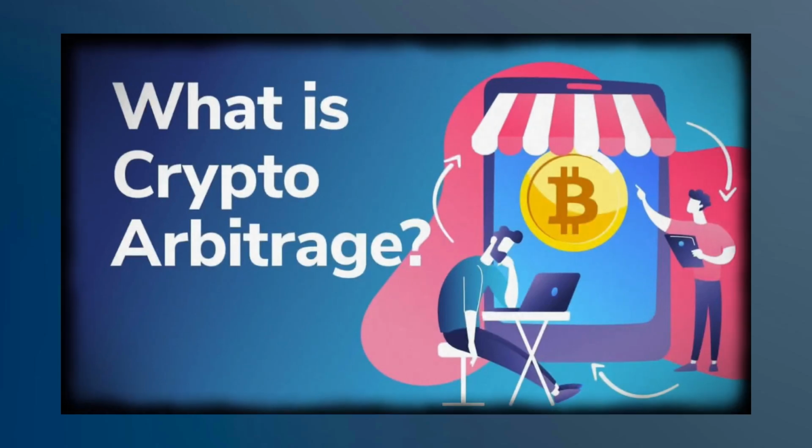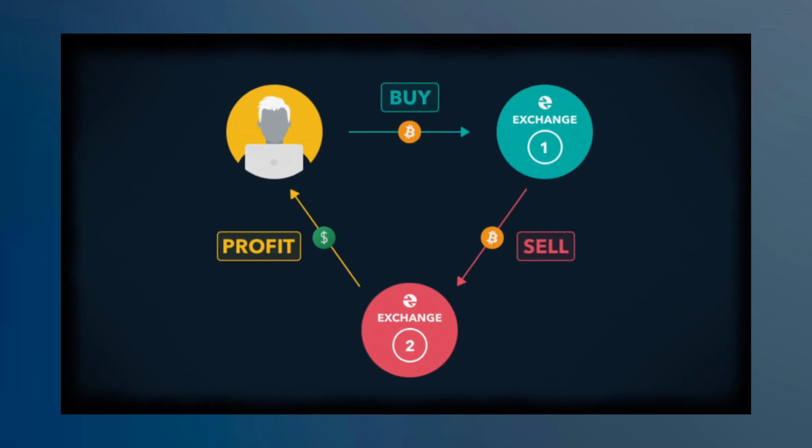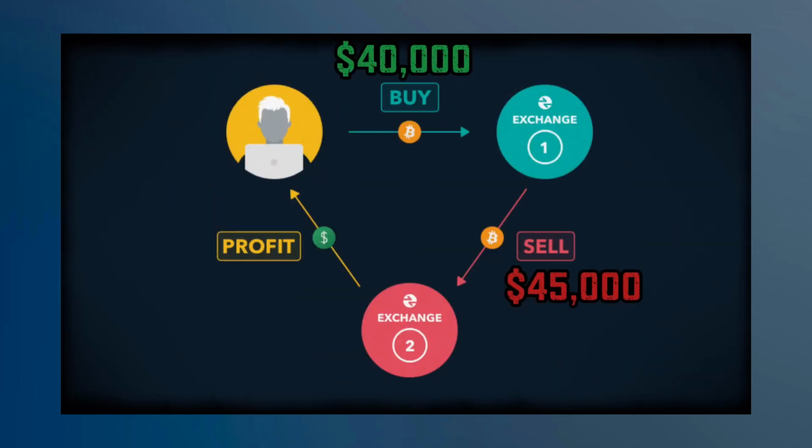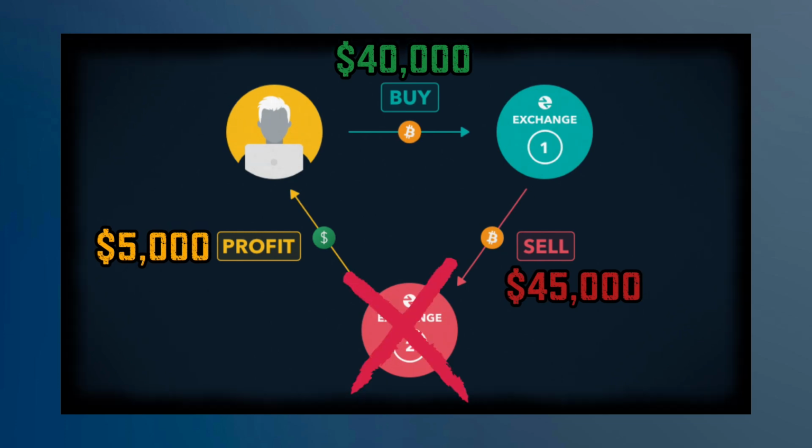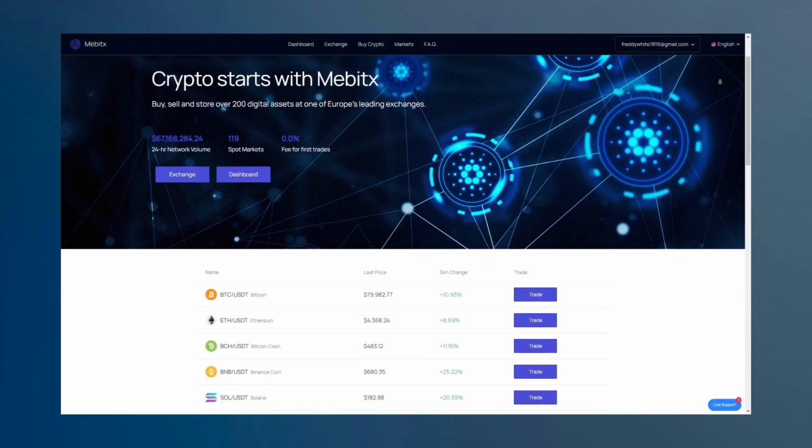Crypto arbitrage is a profit on the difference in the price of cryptocurrencies on different platforms. For example, Bitcoin costs $40,000 on one site and $45,000 on another. By buying Bitcoin for $40,000 on the first site and selling it for $45,000 on the second, you get a net profit of $5,000. But in this lesson, you won't have to look for two sites with different prices. You will only need one platform.